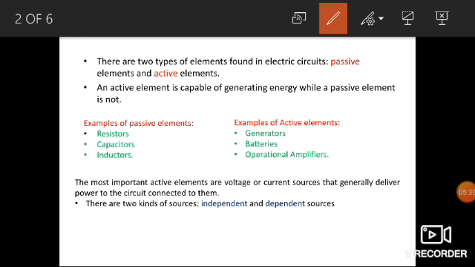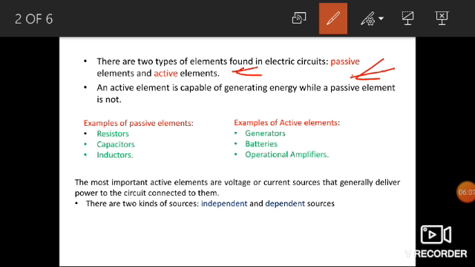There are two types of elements found in the electric circuit. First one is the passive element and the other is the active element. An active element is capable of generating energy while a passive element is not.